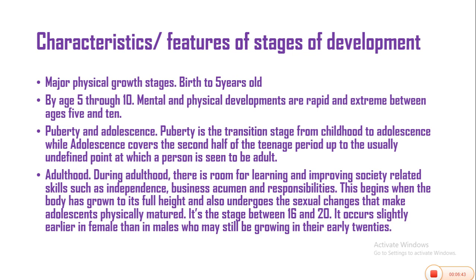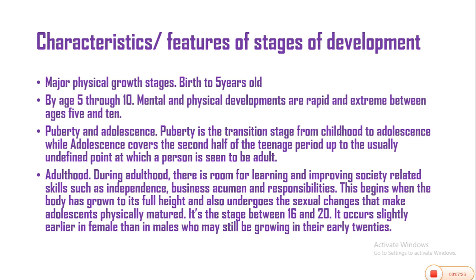Adulthood. During adulthood, there is room for learning and improving society-related skills such as independence, business acumen, and responsibilities. This begins when the body has grown to its full height and also undergoes the sexual changes that make adolescents physically matured. It is the stage between 16 and 20. It happens earlier in females than in males. It occurs faster in females, so by the age of 20 the females have come to adulthood. But for males, theirs comes later and is slower. Even when they are still in their 20s, they are still going through the stage of adulthood.